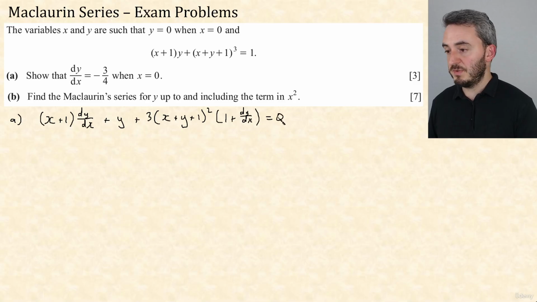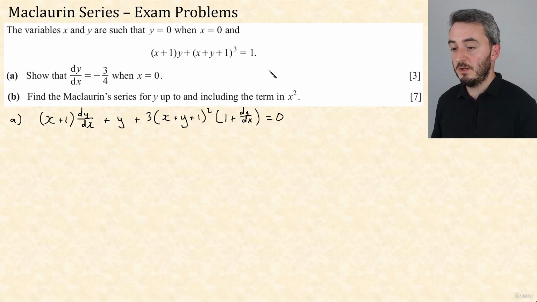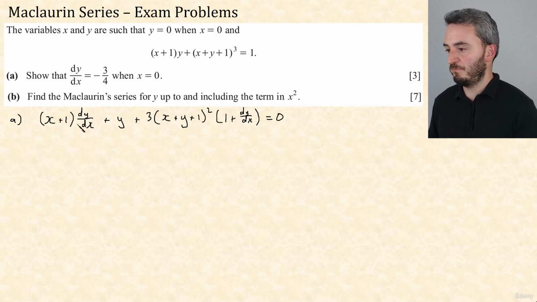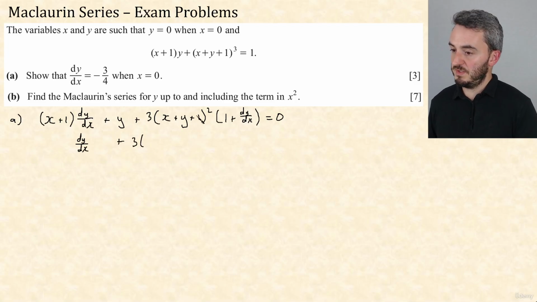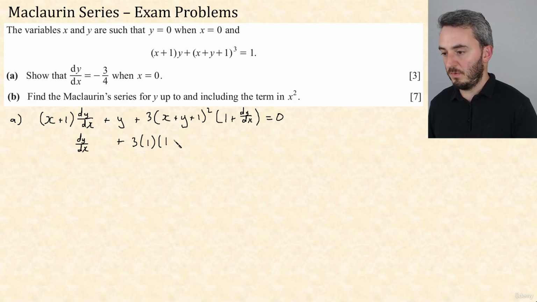Equals 0. Now absolutely don't bother trying to rearrange to find an expression for dy by dx. Just sub in x equals 0, y equals 0. What do we get? We get 0 plus 1 times dy by dx, so dy by dx, plus 0 plus 3 times 0 plus 0 plus 1 squared, so that's 1, brackets 1 plus dy by dx, 1 plus dy by dx equals 0.